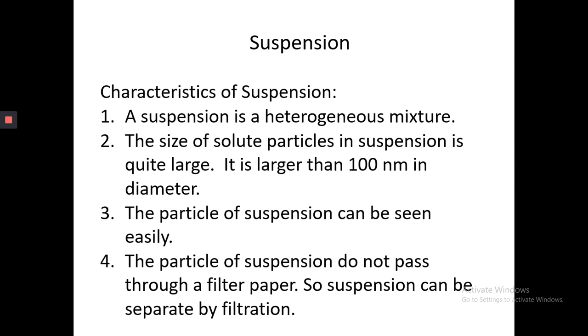What are the characteristics of a suspension? A suspension is a heterogeneous mixture. The size of solute particles in a suspension is quite large. It is larger than 100 nanometers in diameter. The particles of a suspension can be seen easily. The particles of a suspension do not pass through filter paper, so a suspension can be separated by filtration.